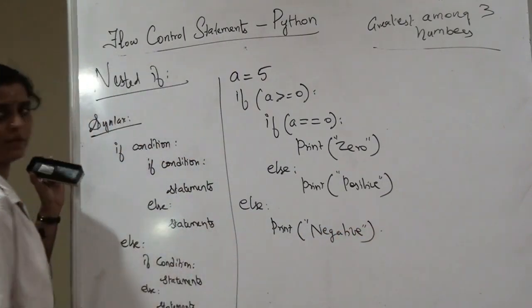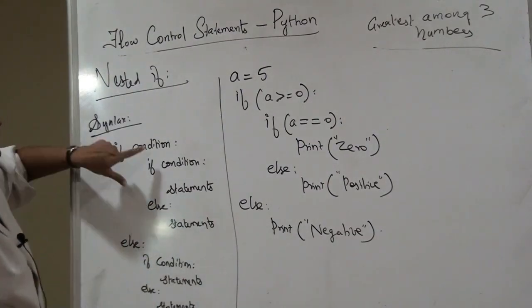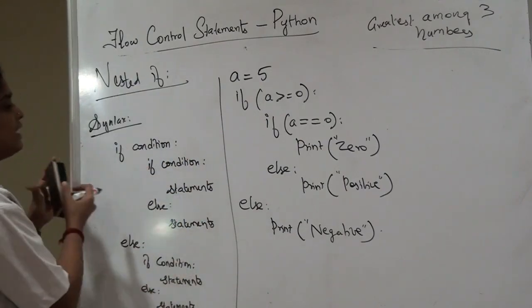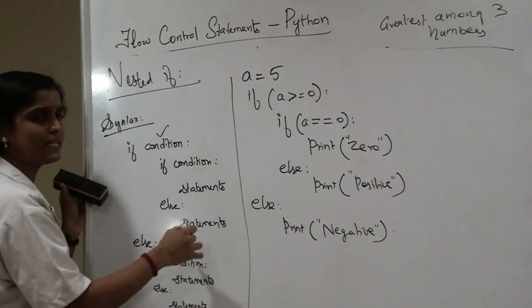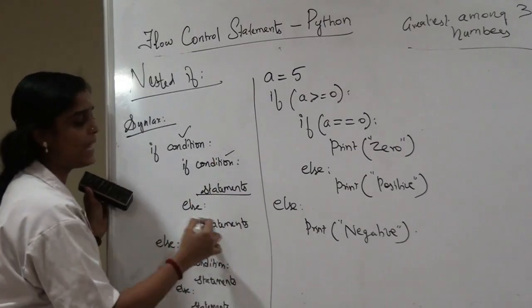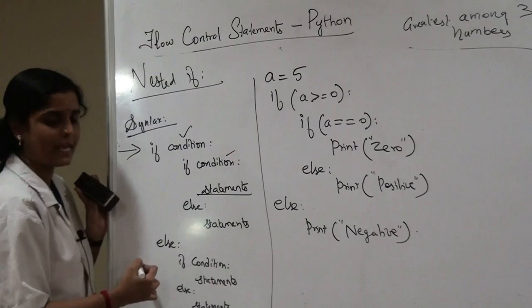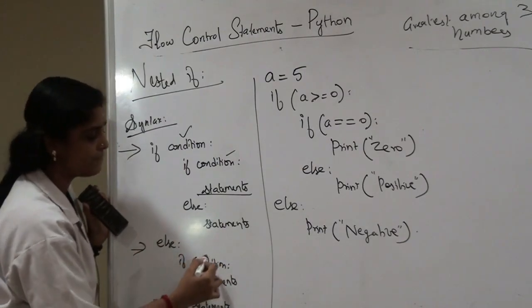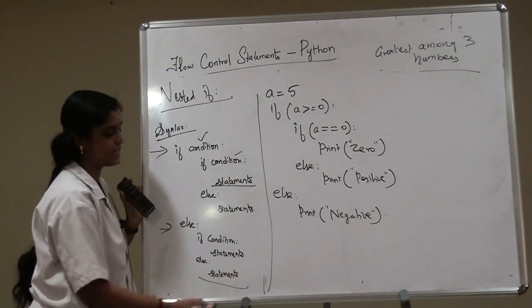So, what is nested if? Nested if is nothing but we are going to have an if statement within another if statement. So, if condition, then we are going to write one more if statement within that if statement. If this condition is true, then the next if statement gets executed. If that condition is true, then this statement is executed, otherwise the else part gets executed. If the first condition fails, then we go for the else part. In the else part, we write another if statement. If that condition is satisfied, we execute the statement, otherwise the second set of statements gets executed.